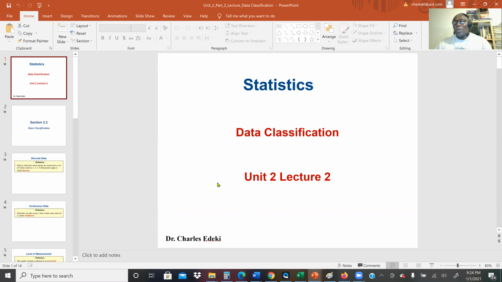Then we moved on and talked about the levels of measurement and also the difference between quantitative and qualitative.